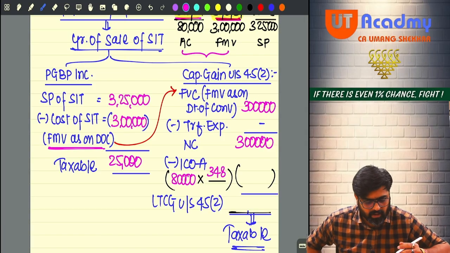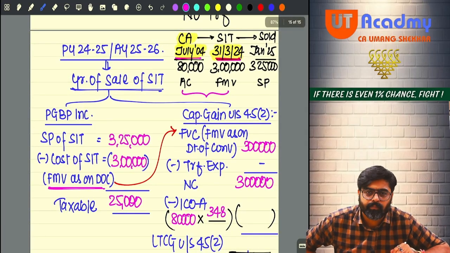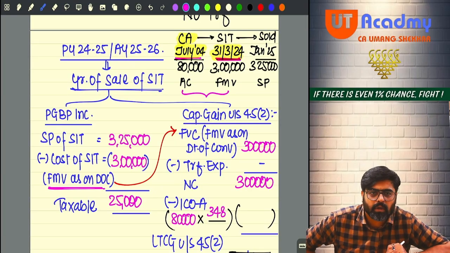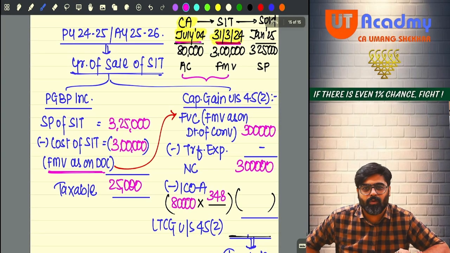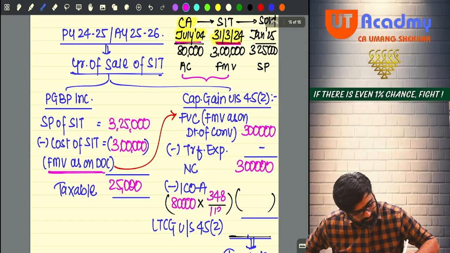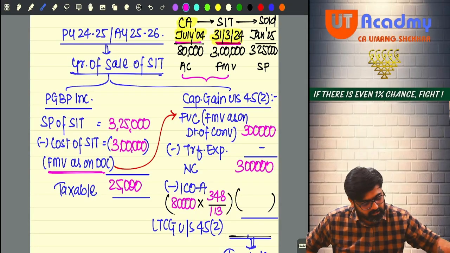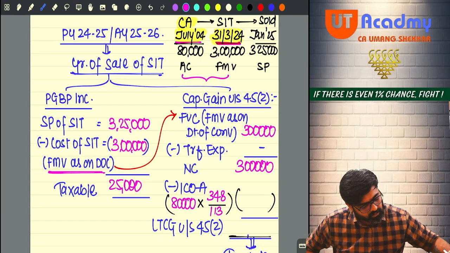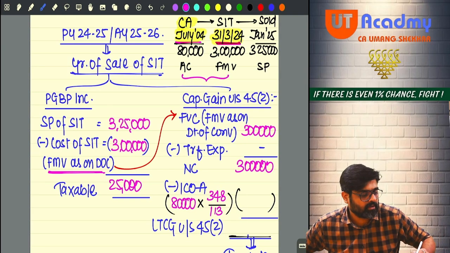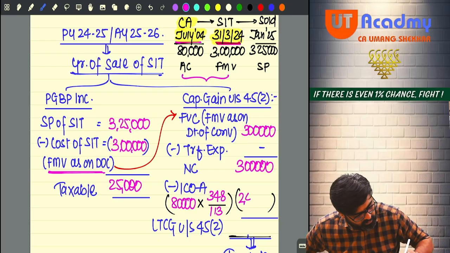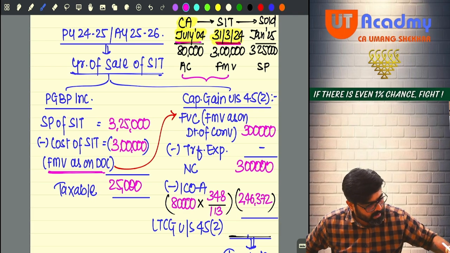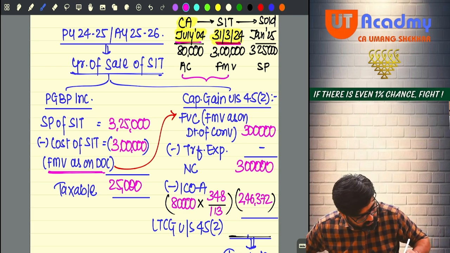What is the CII? I will have to take 45 CII, no? Okay, 113. Now, index 80,000 into 348 divided by 113 will give you 246,372. If I reduce it out of 3 lakh, I will get 53,628.